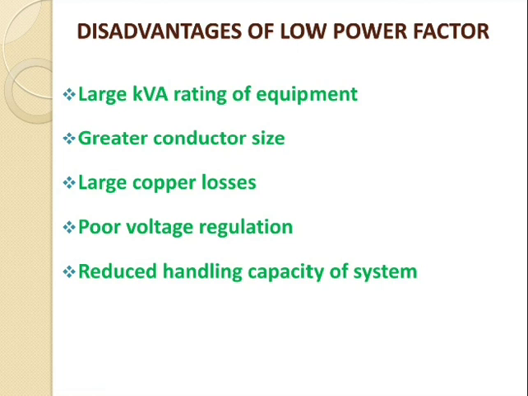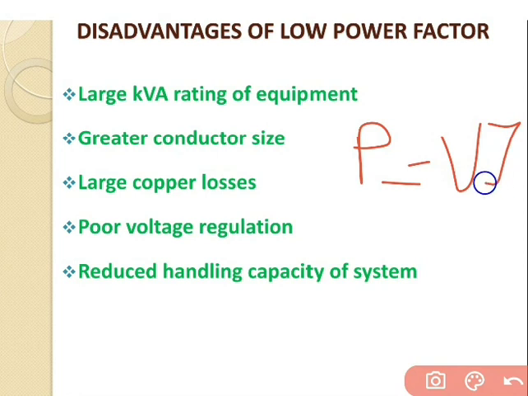The full load current becomes 40 ampere based on the equation P equal to VI. Now for the second case, assume the power factor is around 0.8, and we get the answer 12.5 ampere.